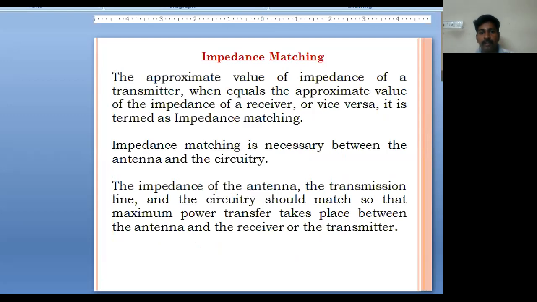Next, we'll discuss impedance matching. Impedance matching is very important on the transmitting side and also on the receiving side. When the approximate value of impedance of a transmitter equals the approximate value of the impedance of a receiver, or vice versa, it is termed impedance matching. That is, the impedance should be matched at the transmitter side and also at the receiver side. So it is necessary between the antenna, the transmission line and the circuit, so that the maximum power transfer takes place between the antenna and the receiver or the transmitter.